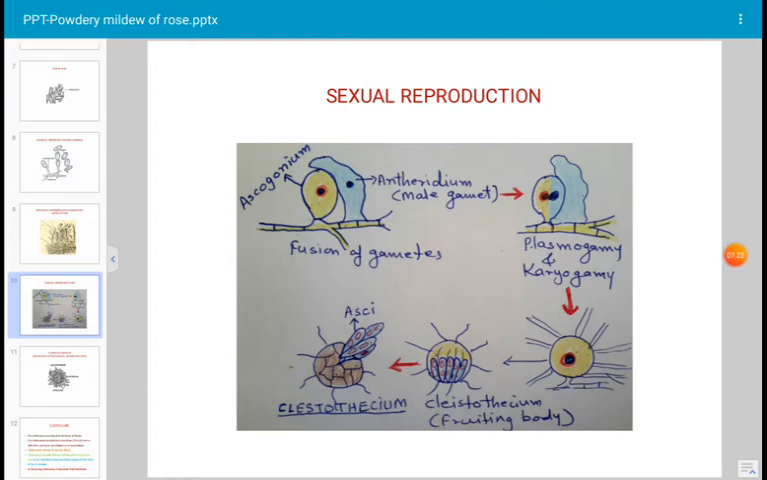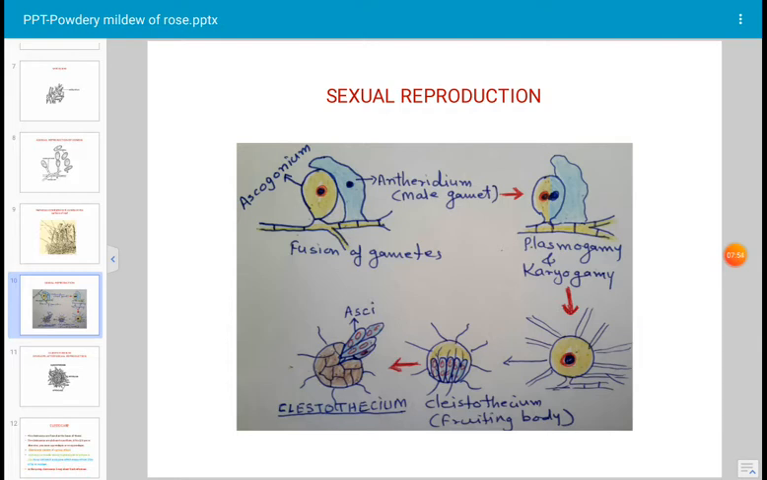Ascus is a finger-shaped structure, and the entire body which contains the asci is known as the fruiting body. It is enveloped by several hyphae. By interweaving of hyphae, a thick wall is developed around the fruiting body, and that is called the wall of the cleistothecium. Some freely hanging hyphae on the wall of the cleistothecium are known as appendages.